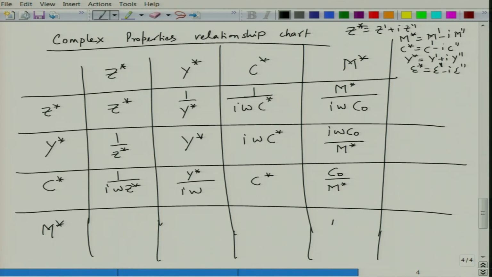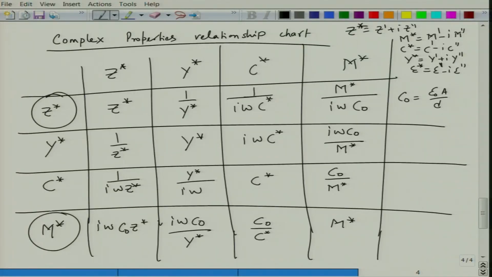And when you write for M star, this will be M star, this will be i omega C naught Z star, this will be i omega C naught divided by Y star, and this will be C naught divided by C star. And if you are wondering what C naught is, it is nothing but epsilon naught A over d, the vacuum capacitance. So, this is how these complex properties are related to each other. Generally, we use Z and M for determination of various components.